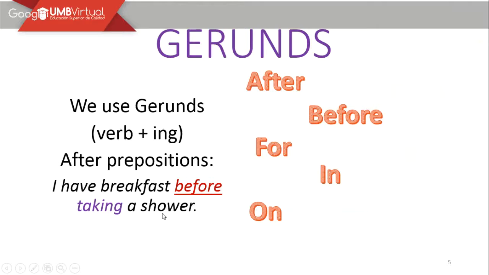Okay, don't forget it. This is the second use, taking into account all of these prepositions. Just be careful with the use of it, all right?